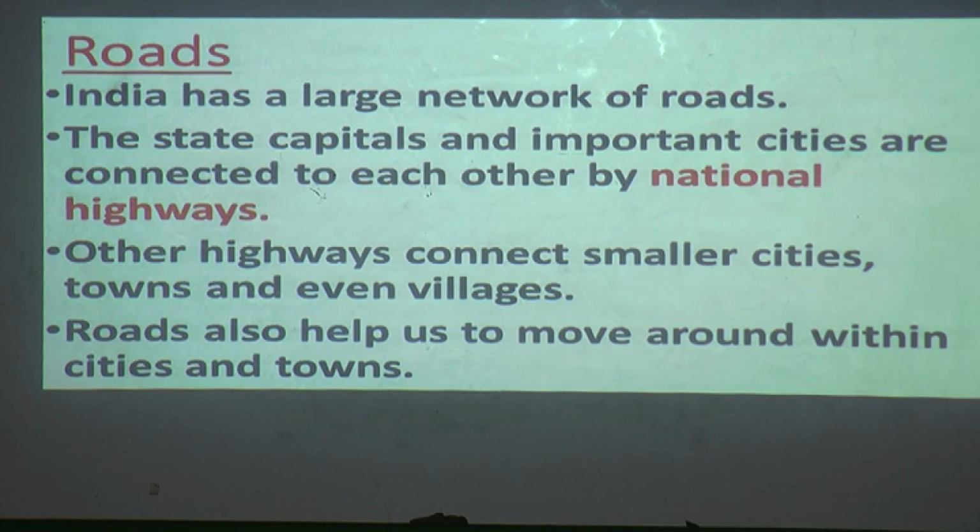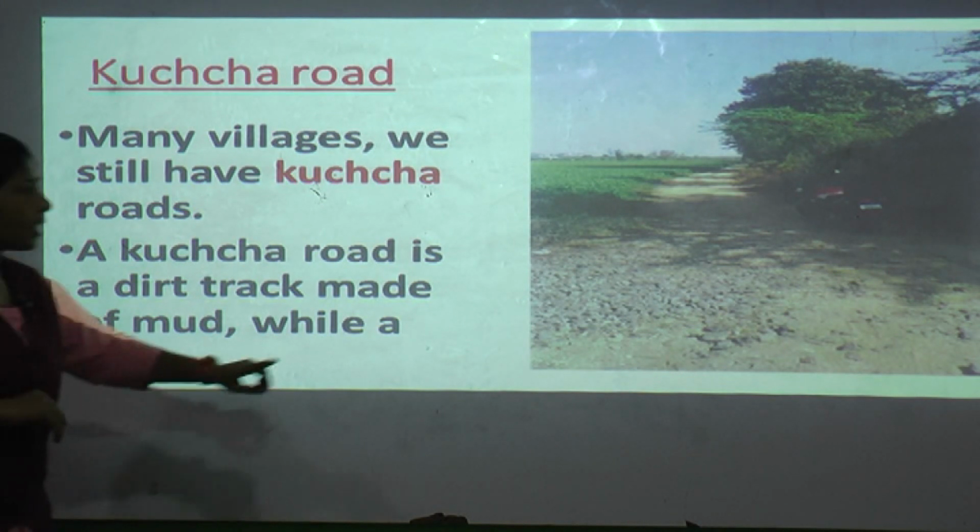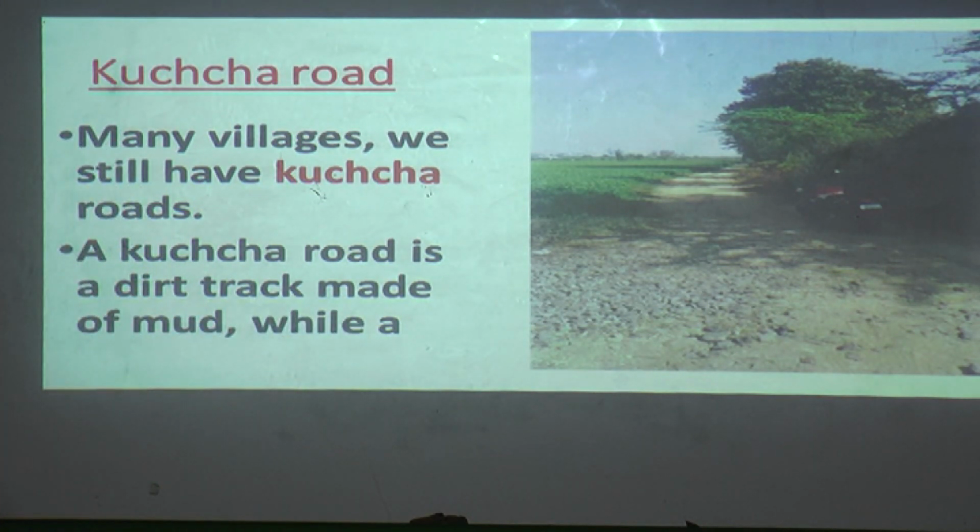We have buses. By seeing this picture you can say, yes, this type of road we can see in our villages. Even now we can see many villages having a kacha road. A kacha road is one where the road is not proper, there is no cement, there are rocks, and some holes will be there on the road. When rain comes, what will happen? It all becomes sticky and muddy. So many villages still have kacha roads.